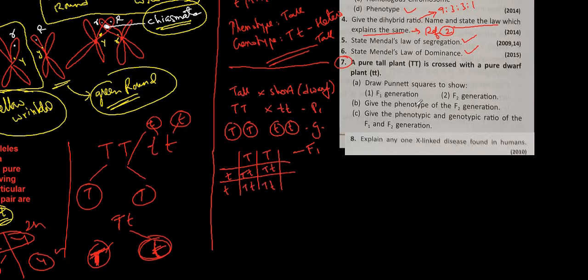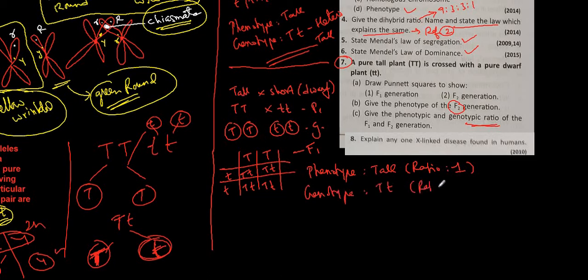Right? Then what is it asking? It is asking the phenotype of the F2 generation. Here we have to go for this one. F1 and F2. But it is asking genotypic ratios also. So we will write phenotype here. Here the phenotype is tall. Ratio equal to 1. Right? Genotype. Genotype is capital T small t. Ratio equal to 1. So we have done question number C also.